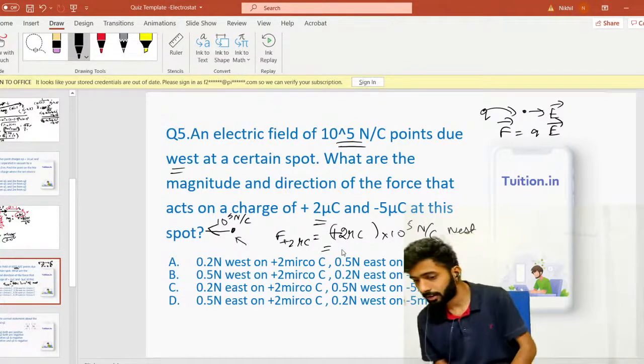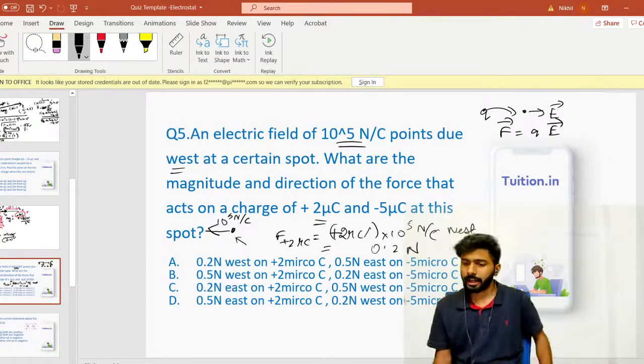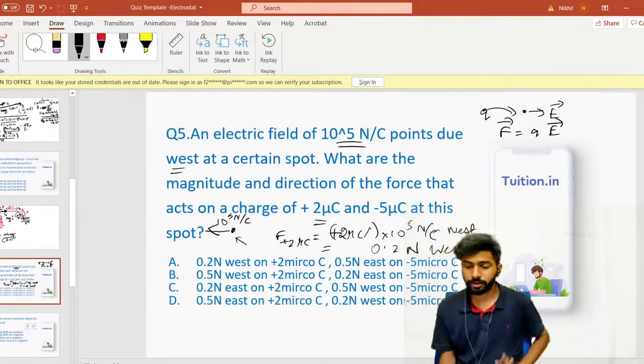So force will be 0.2 Newton. Coulombs will cancel, and you'll have 0.2 newtons towards west. So force on plus 2 microcoulomb is 0.2 newtons towards west.